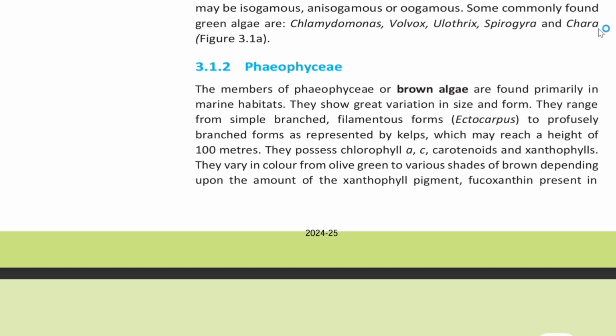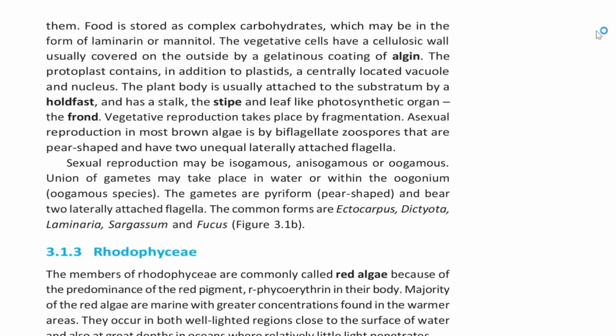3.1.2 Phaeophyceae. The members of Phaeophyceae, or brown algae, are found primarily in marine habitats. They show great variation in size and form. They range from simple branched filamentous forms, that is Ectocarpus, to profusely branched forms as represented by kelps, which may reach a height of 100 meters. They possess chlorophyll a, c, carotenoids, and xanthophylls. They vary in color from olive green to various shades of brown depending upon the amount of the xanthophyll pigment, fucoxanthin, present in them. Food is stored as complex carbohydrates, which may be in the form of laminarin or mannitol.